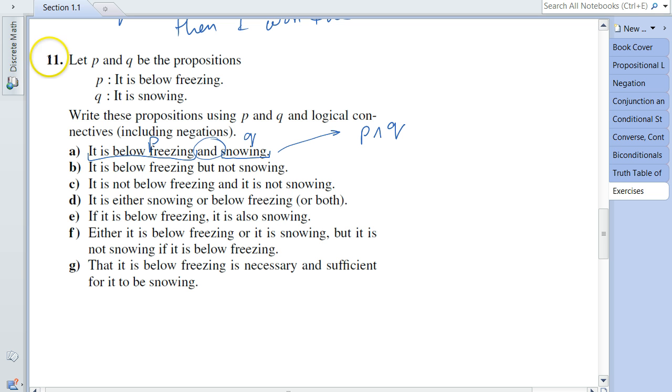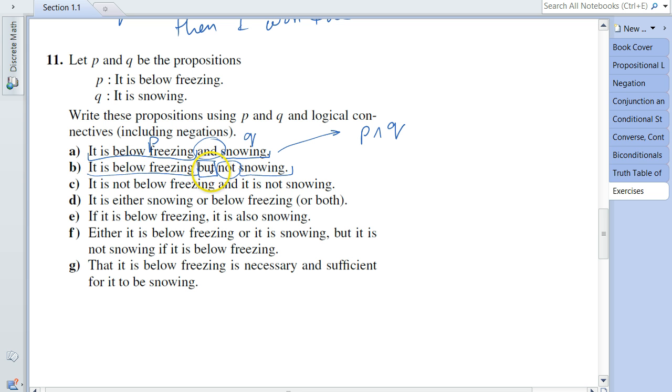Let's look at 11b. 11b says it is below freezing but not snowing. There you go. Let me first identify the propositions. This is the first proposition, this is the second proposition, and then we have a negation over here. And "but", if you recall from the previous lecture video, we mentioned that in natural language "and" and "but" are extensively used interchangeably in expressing the AND operator.